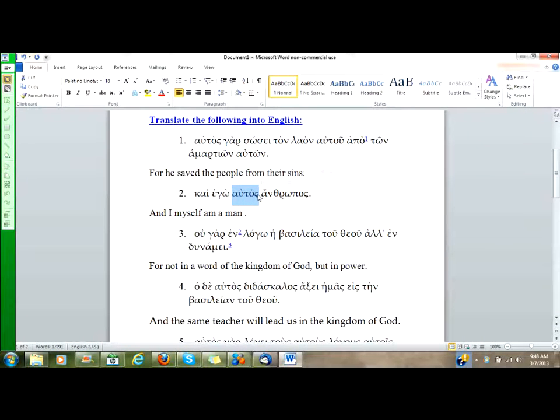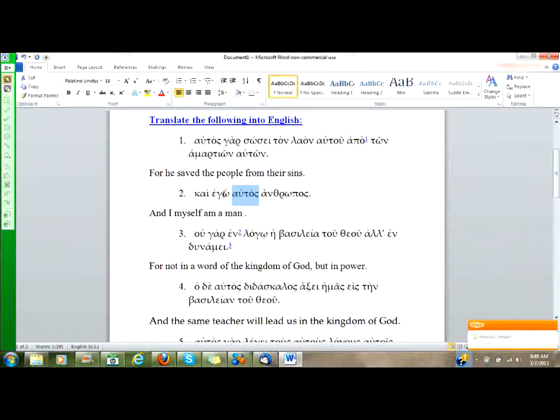Here, autos, is it attributive? No, so it doesn't mean same. Is it nominative? Yes, it is nominative. Therefore, it is an intensifier. An intensifier of what? Well, we've been saying an intensifier of the subject of the verb, but in this sentence, we don't have an explicit verb.